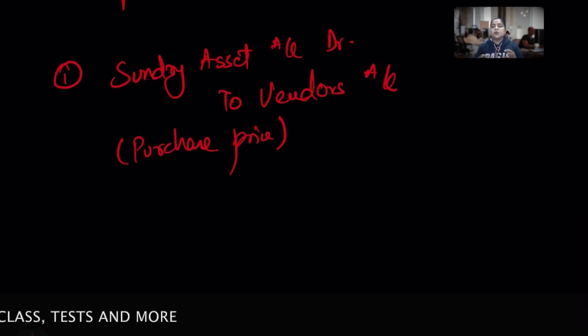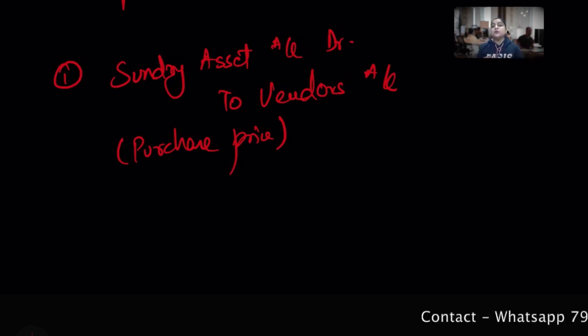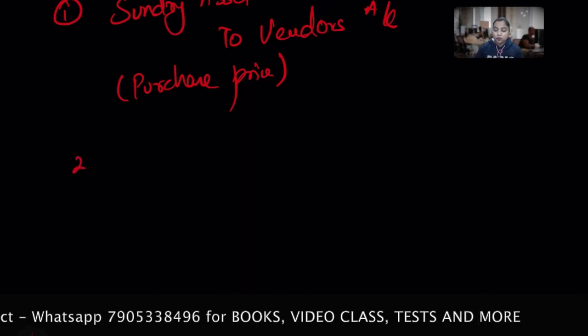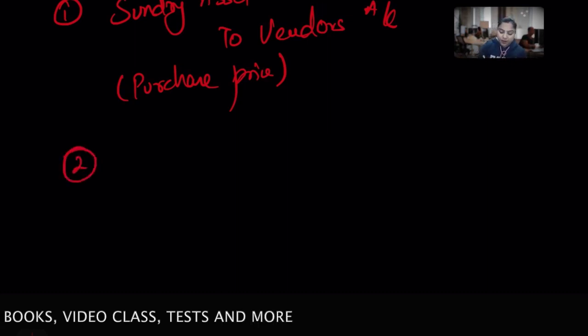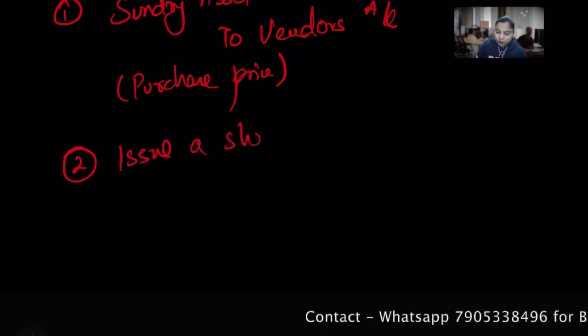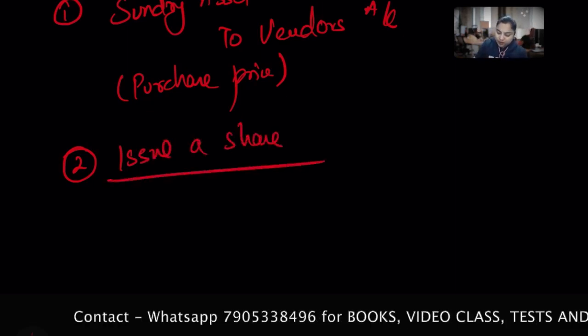Then I decided that I won't pay you by cash or cheque or whatever, I'll issue you the shares. Now there stands the share capital, to the vendor, against that particular asset. So I decided to issue a share.